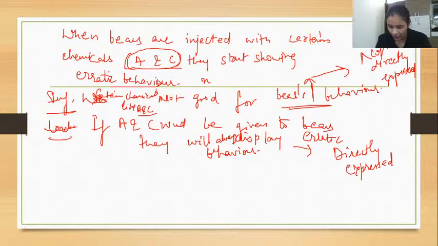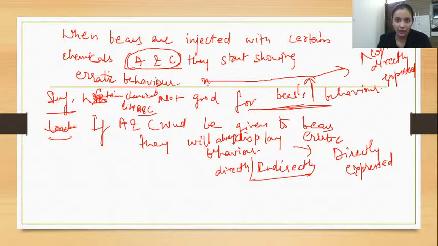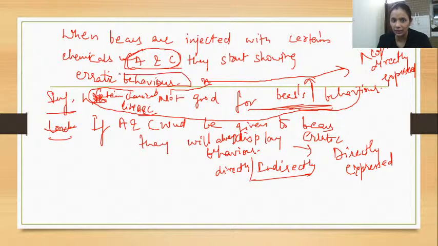Clear? So can I say that in a given passage the conclusion is given directly, and indirectly somewhere it is mentioned, but the inference is not mentioned; you have to bring it out. Understood? This is what you have made the inference out: that if we give a chemical of this type, like A and C, to bears, then probably that can cause their behavior change. Right? Is this clear? Now you have understood what is inference and what is conclusion.